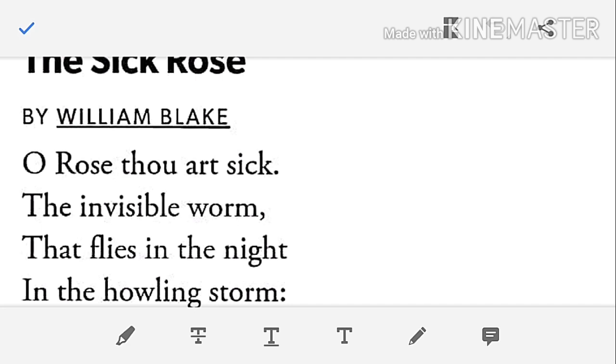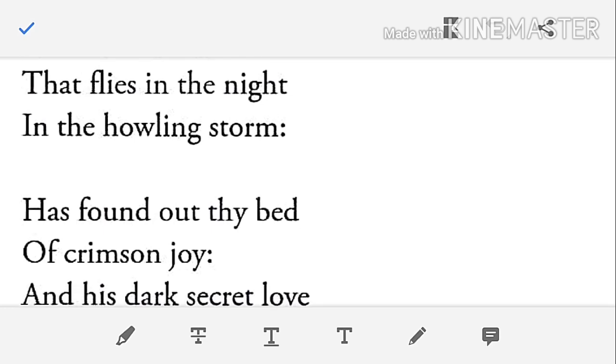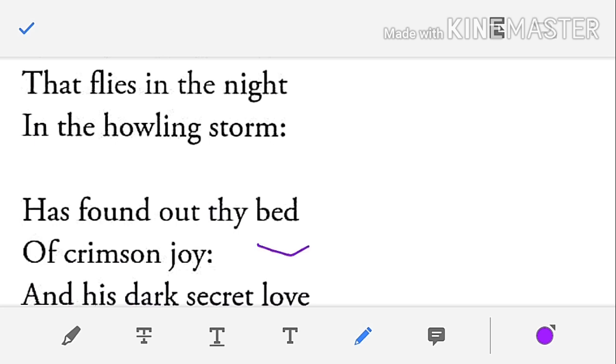So the rose, as it has been personified as the pure woman, has been molested by people like the worm, that means worm-like people. That's why the poet has intentionally used the bed.